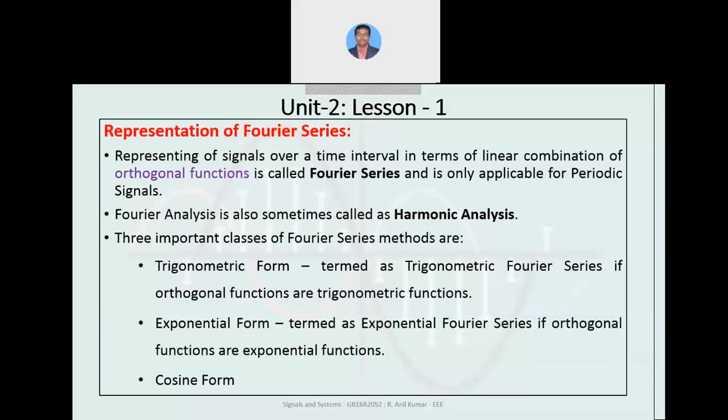This Fourier analysis or Fourier series representation is sometimes also called harmonic analysis. I think you know the term harmonic. Harmonics are unwanted signals which may exist in a supply.